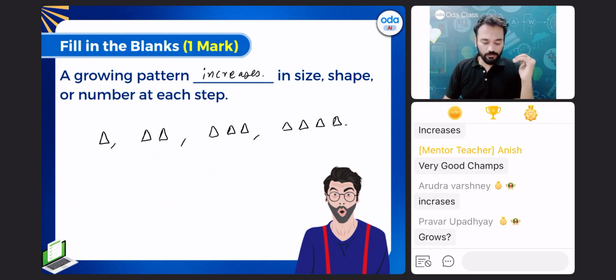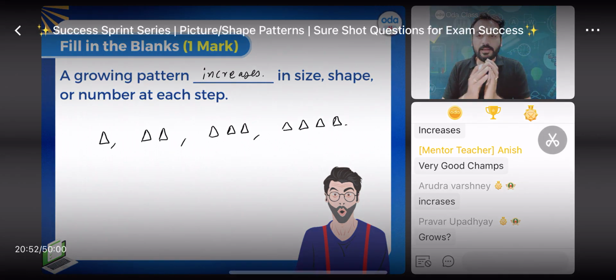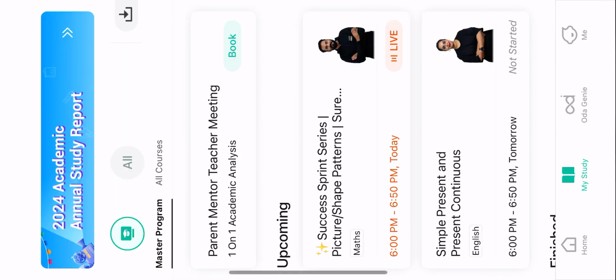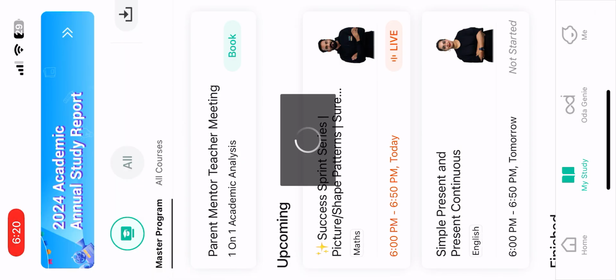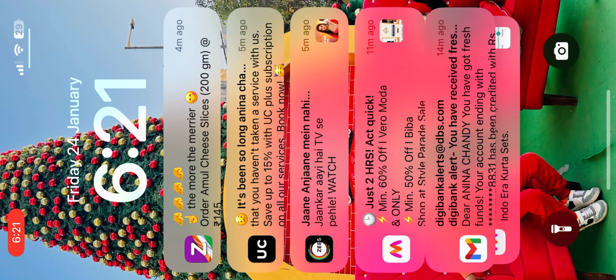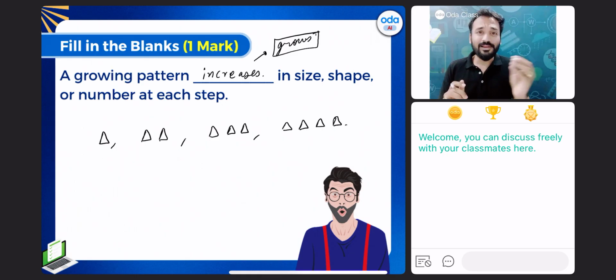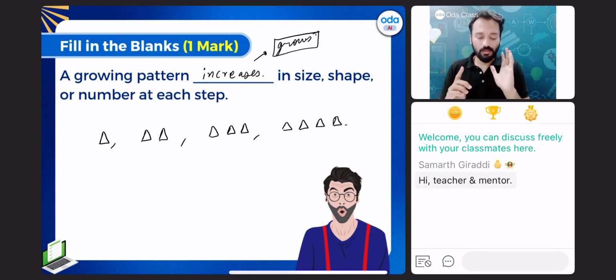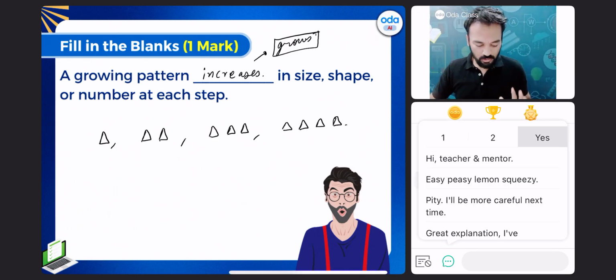Next question on your screen. Next type. Increases does not have any confusion, right? Increases is the best word. Clear?